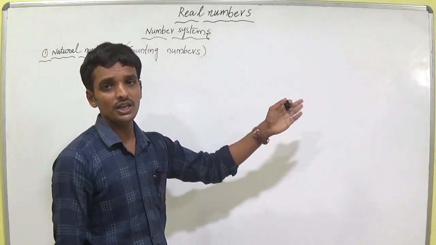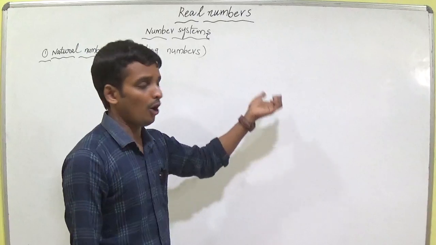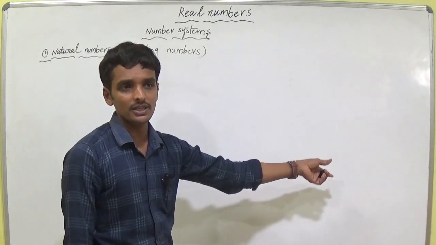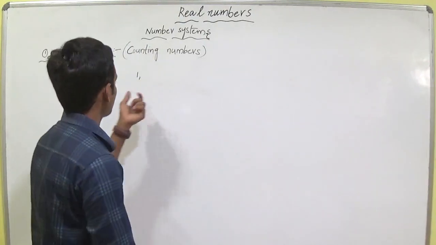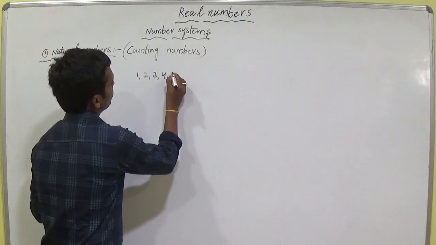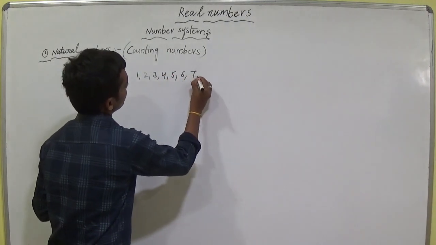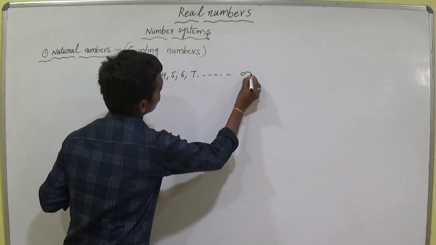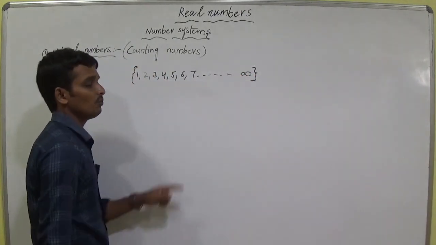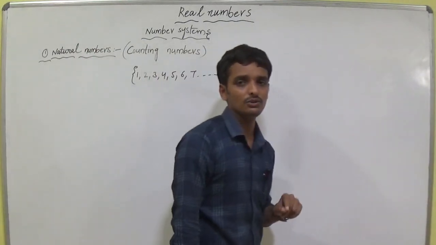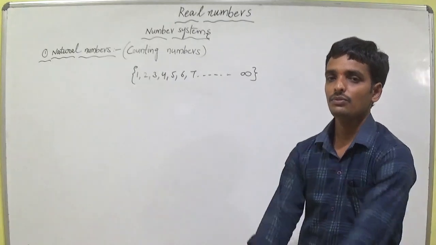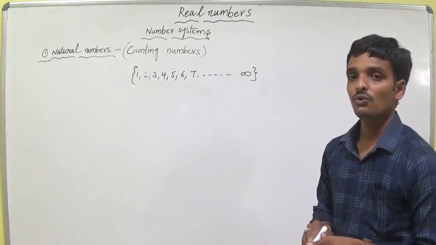Where can you end? We don't know. If we ask how many books there are, we can count up to the last book and stop there. In the same way, the natural numbers start from 1, 2, 3, 4, 5, 6, 7, and so on. We can go up to the last value, but in the natural numbers we don't know the last value. The biggest natural number we can't find.